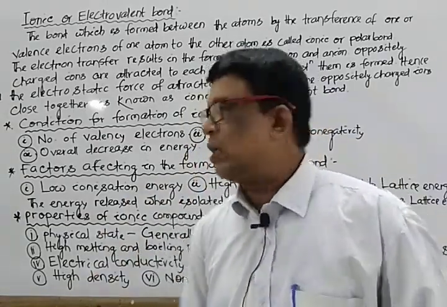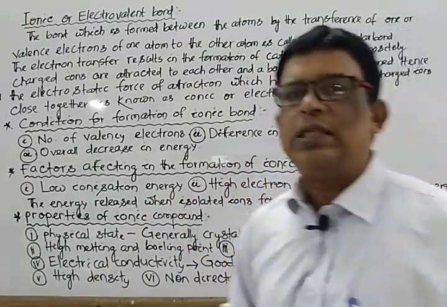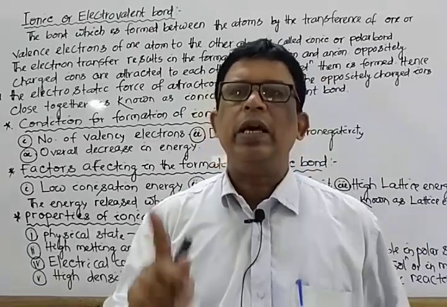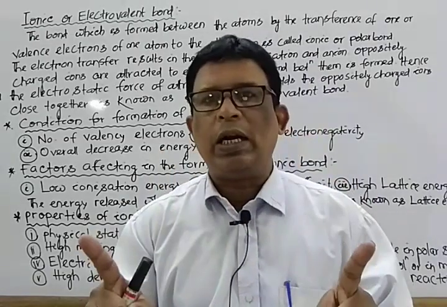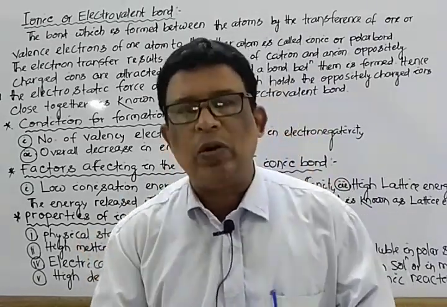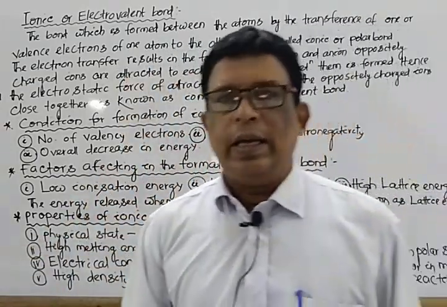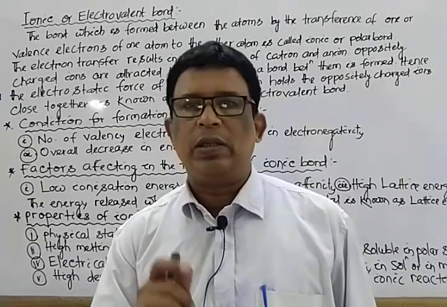Point 2, difference in electronegativity. That means an ionic bond is formed easily if the difference in electronegativity between the two atoms is high. And the last one is overall decrease in energy.